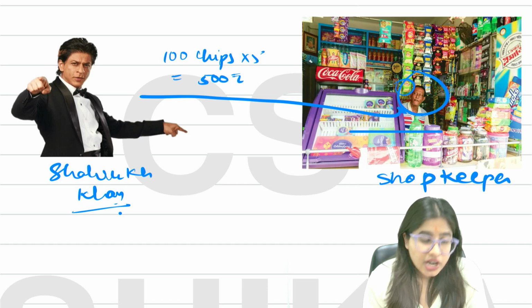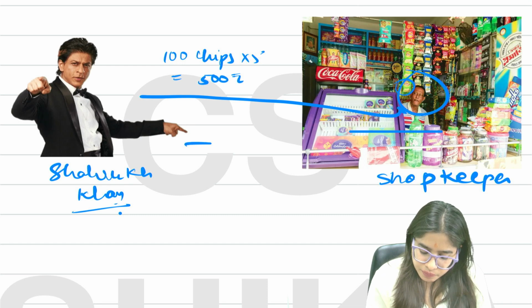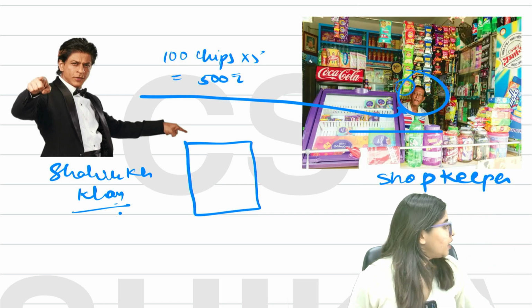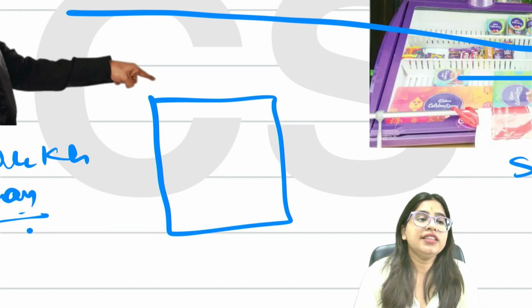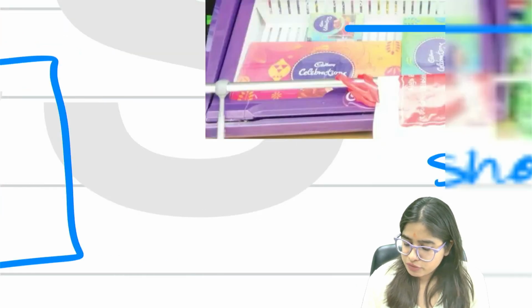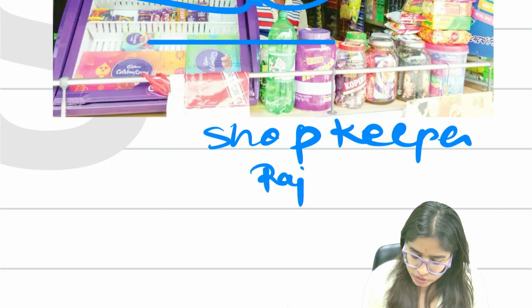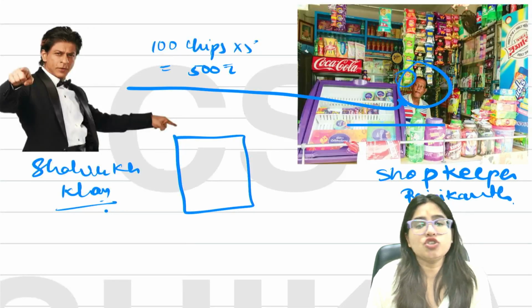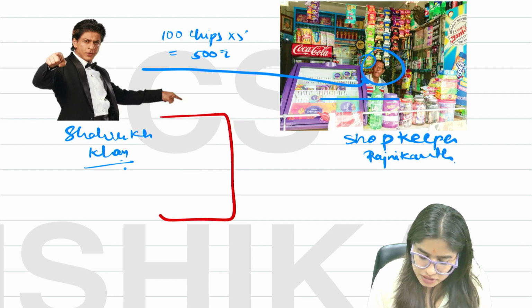And then Shah Rukh Khan said, okay, you don't trust me that I'll give you 500 rupees. Then he took a piece of paper. Let's say he took a piece of paper, and on that paper he wrote the name of the shopkeeper. Let's say the name of the shopkeeper is Rajnikant.